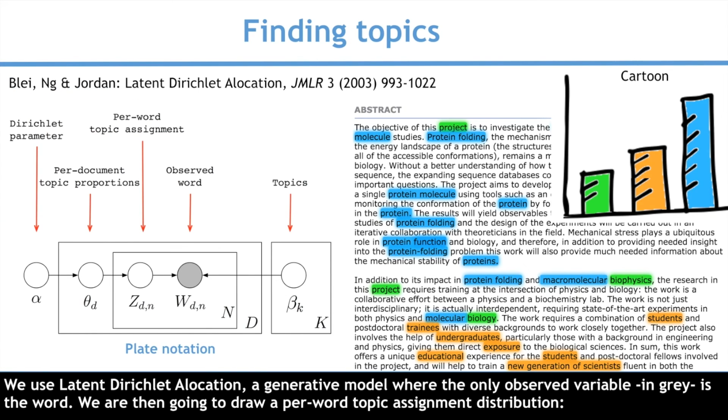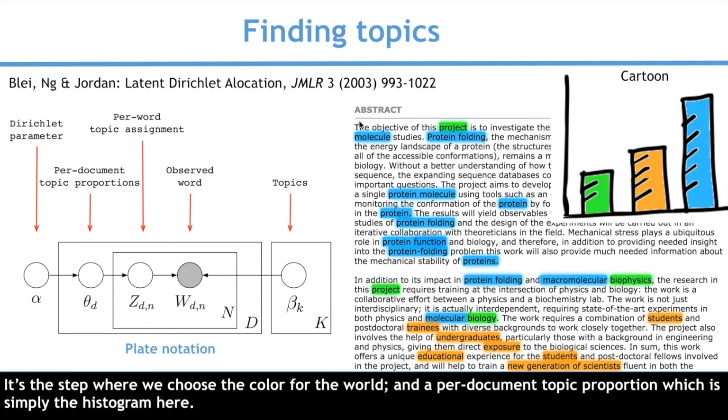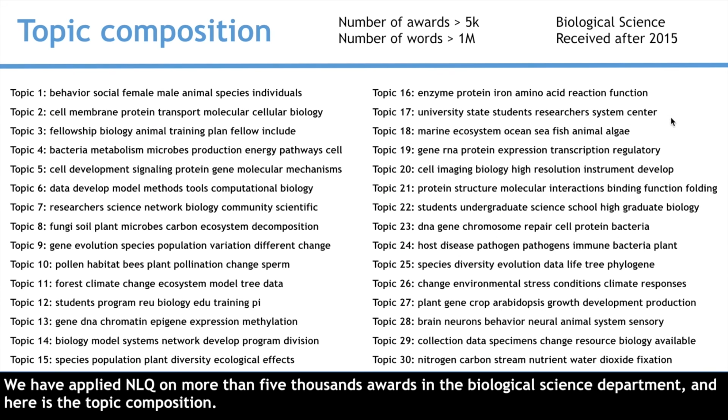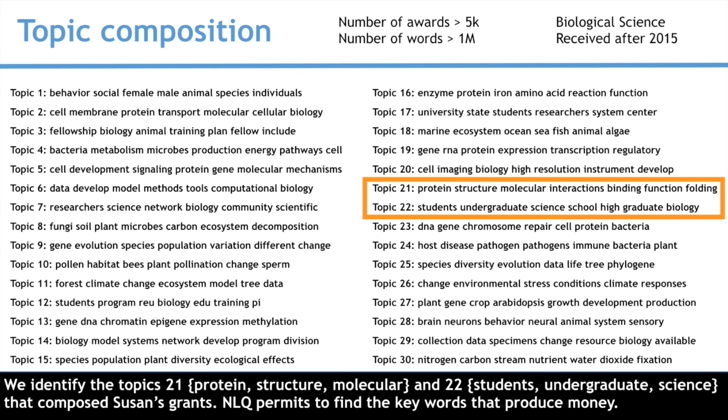We use latent Dirichlet allocation, a generative model where the only observed variable, in gray, is a word. We are then going to draw a per-word topic assignment distribution. It's a step where we choose the color for the word, and a per-document topic proportion, which is simply the histogram here. We have applied NLQ on more than 5,000 awards in the biological science department, and here is the topic composition. We identify that topics 21, protein, structure, molecular, and 22, students, undergraduate science, that compose Susan's grants.